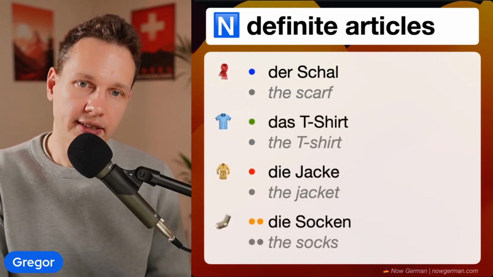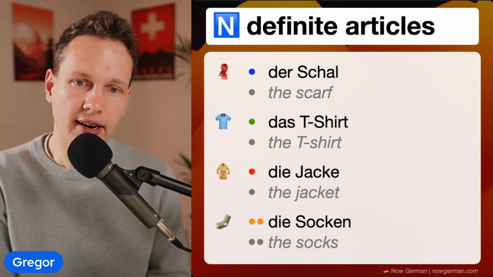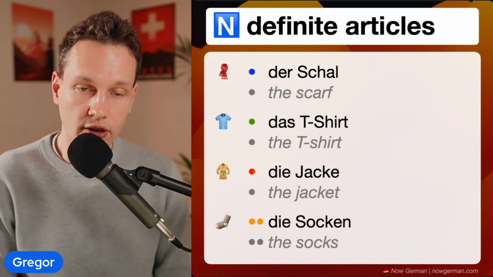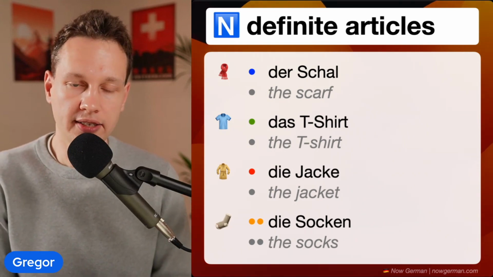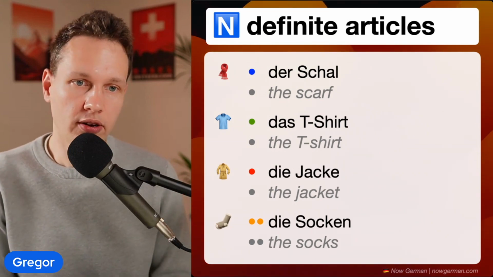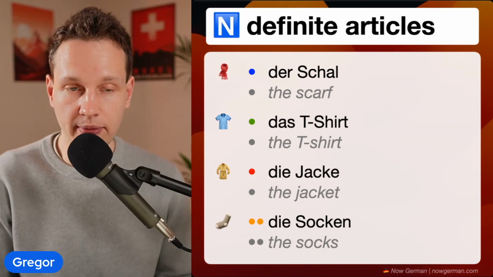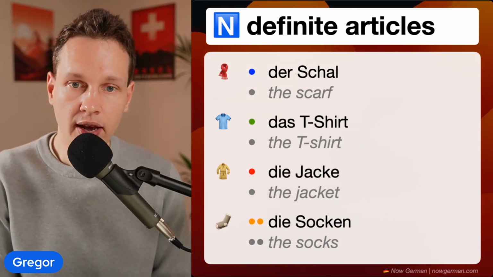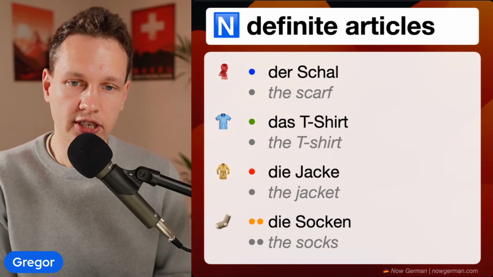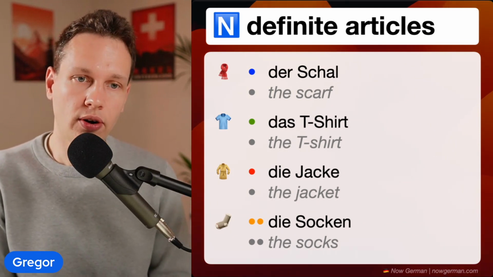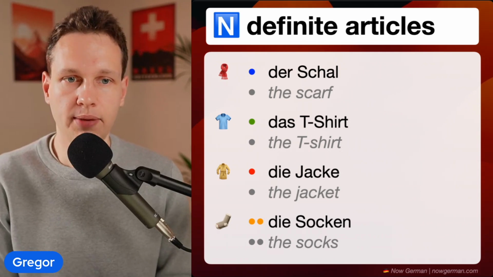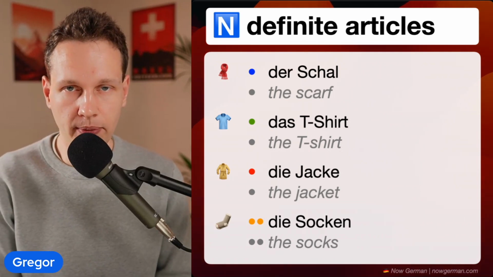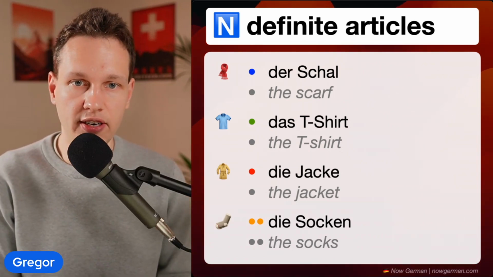Now let's look at the overview. We have der Schal, das T-Shirt, die Jacke, and die Socken. So in the case of a feminine word, you can't tell the singular from the plural by looking at the article. That's the same as in English. In English, it's always "the". But of course, the noun changes. In English, the plural always gets the letter S, but in German, that's not so simple. We have many different ways of forming plurals. And that's a topic for a separate video.